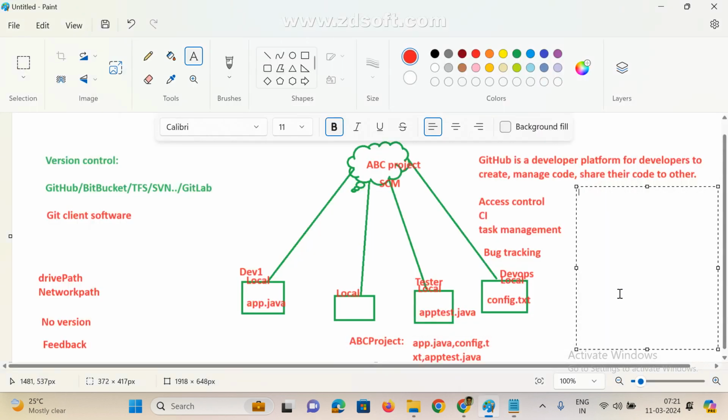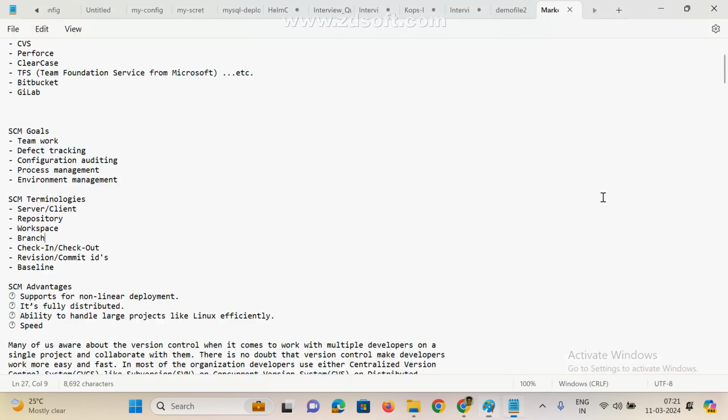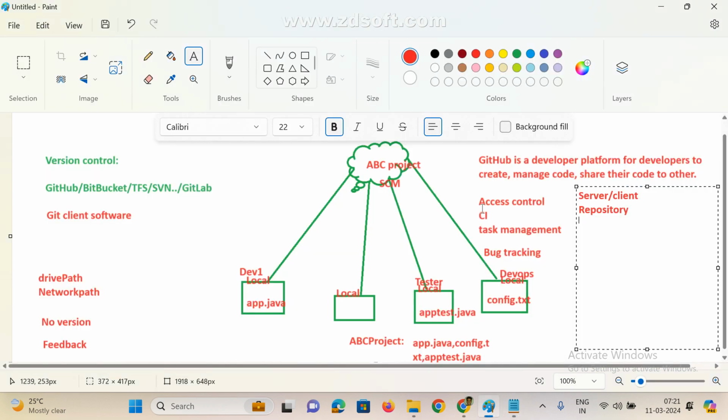So this is the client, this is the server and client. These are the new terminologies. For the next one week we are going to discuss these words daily. Server and client, and also repository, workspace, branches, check-in, check-out.